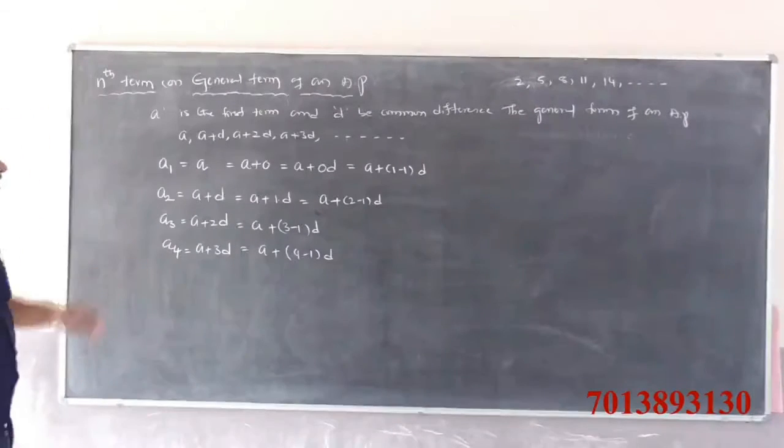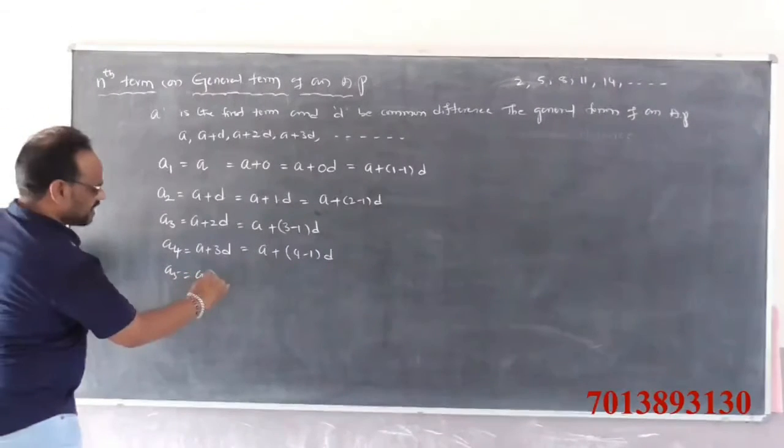Observe here. a5 is nothing but a plus 4d.